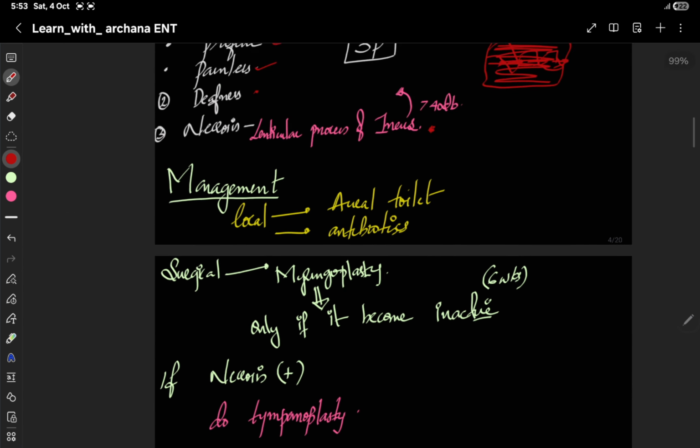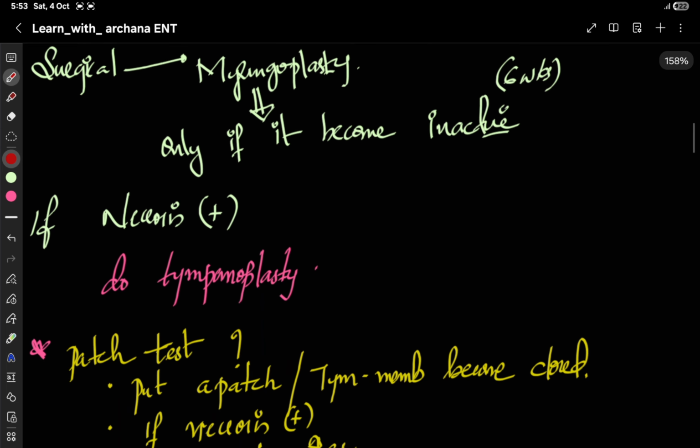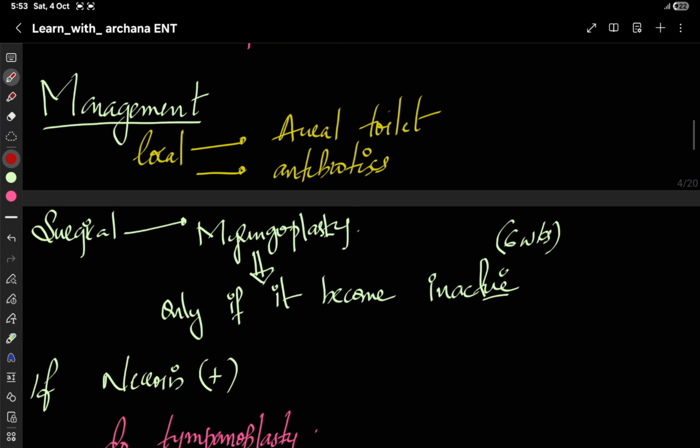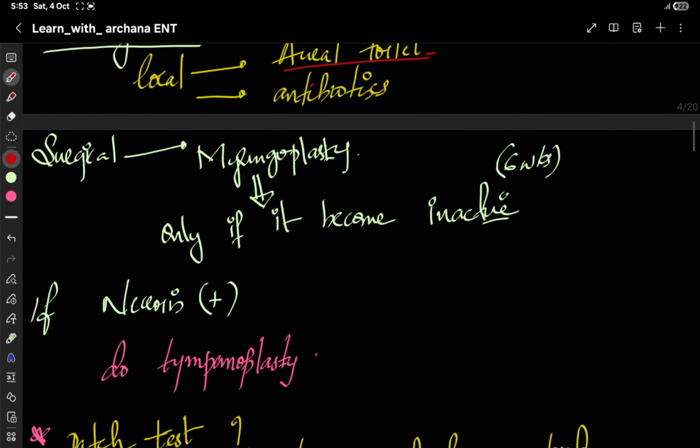Next one, regarding the management, first thing we have to check is, local application of medicine should be given, like antibiotics, in order to prevent infections and all. And next thing is aural toilet. The ear should be cleaned, discharge should be cleaned, and everything should be kept clean.